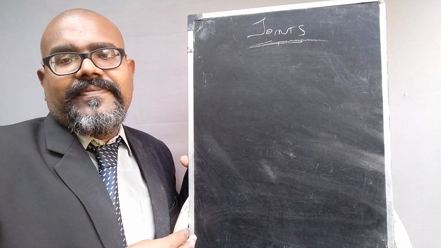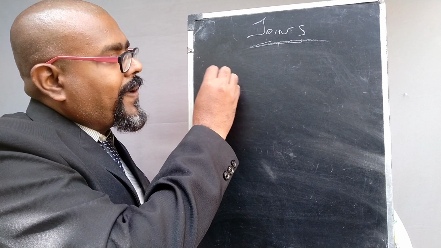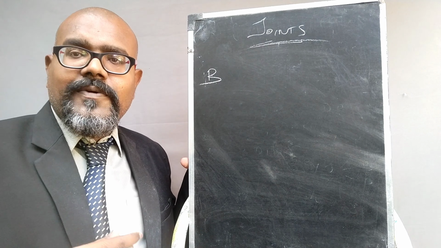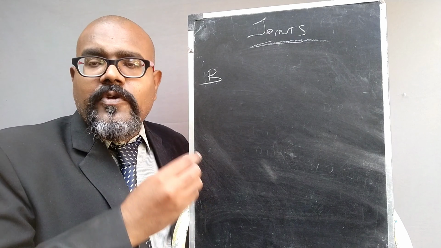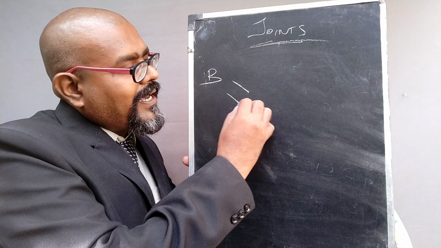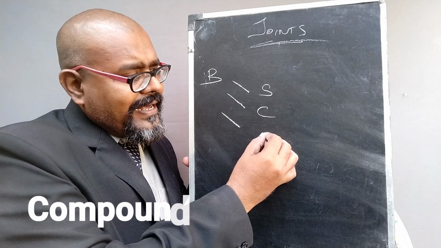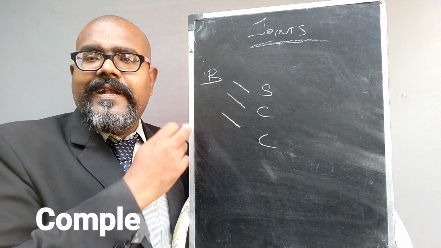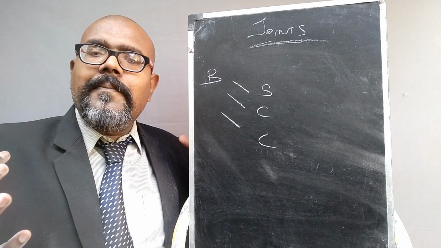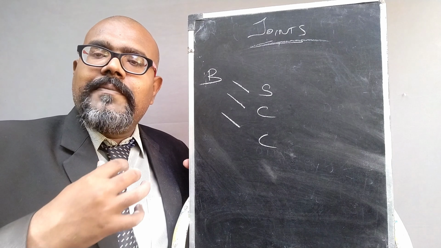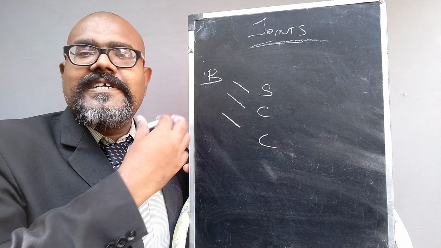See, the next classification is on the basis of biomechanics. On the basis of biomechanical classification, we can classify the joints into 3 major groups. One is simple joint, compound joint, complex joint. What it determines is the number of joints made. According to the number of joints made, this classification is attained.